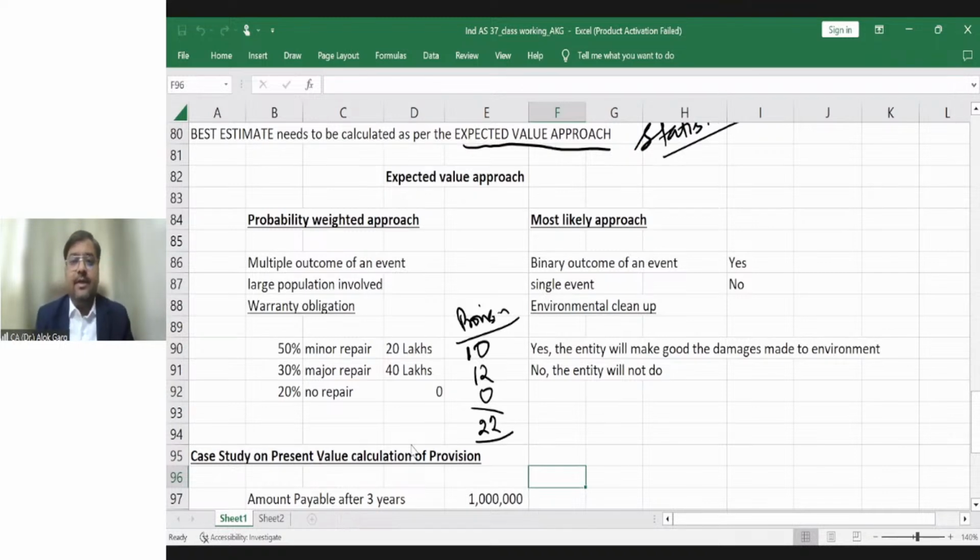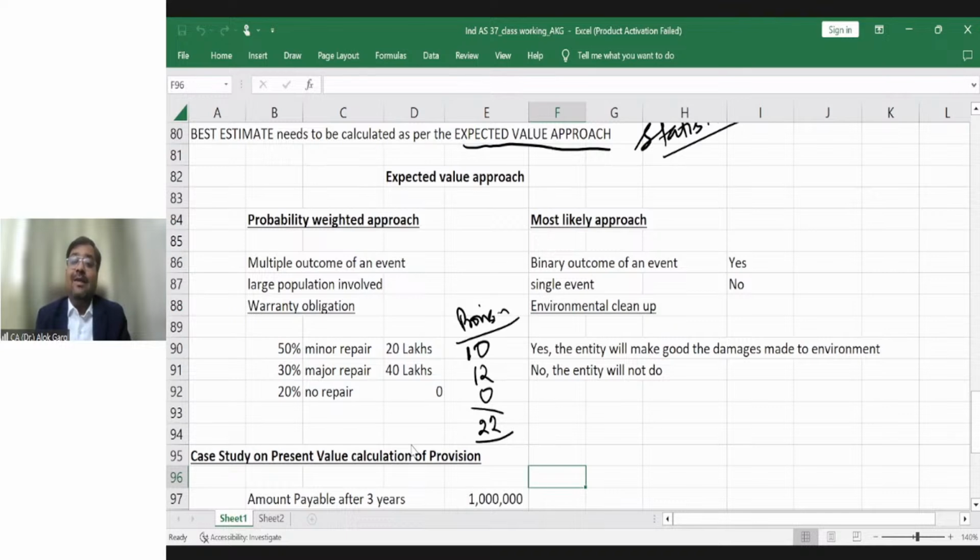Is it clear? There are 50% chances that it would be the minor repair, and the total cost would be 20 lakhs. If the chances are 50%, 20 multiplied by 50. So the company has to create a provision on the basis of probability weighted approach, right? This probability weighted approach should be applicable in case of a large population where there are multiple outcomes of an event, right?